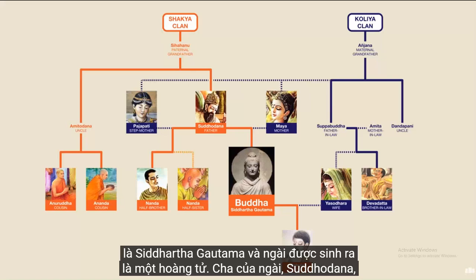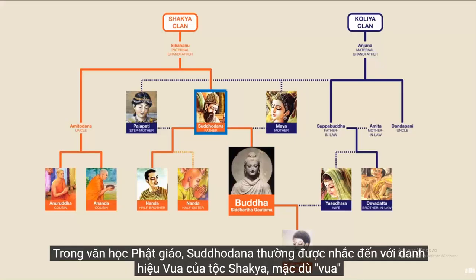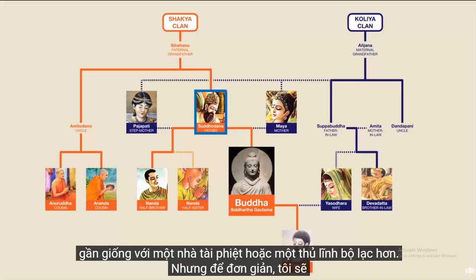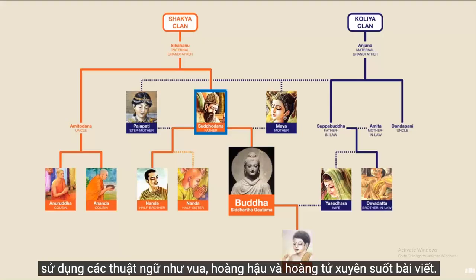His father, Suddhodana, is often referred to in Buddhist literature as the king of the Shakyas, although king is probably not the correct term from a technical point of view. Historically, he was something closer to an oligarch or a tribal leader. But for the sake of simplicity, I'll be using terms like king, queen, and prince throughout.